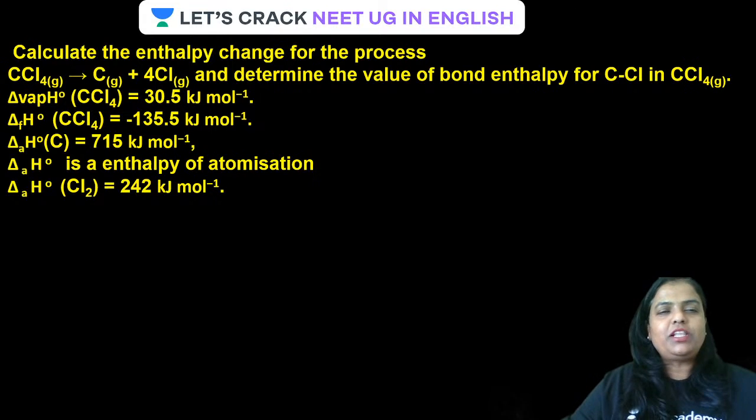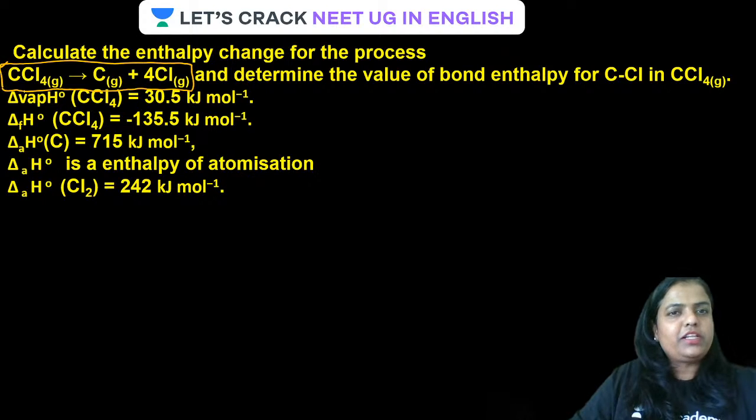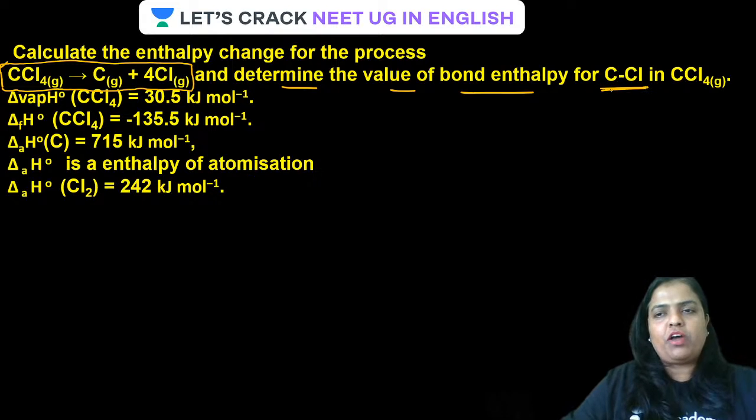Come on, solve the question on the screen and reply in the chat box. Calculate the enthalpy change for the process. For this, the required reaction is this one. We have to calculate the enthalpy change and determine the value of bond enthalpy for C-Cl in carbon tetrachloride.